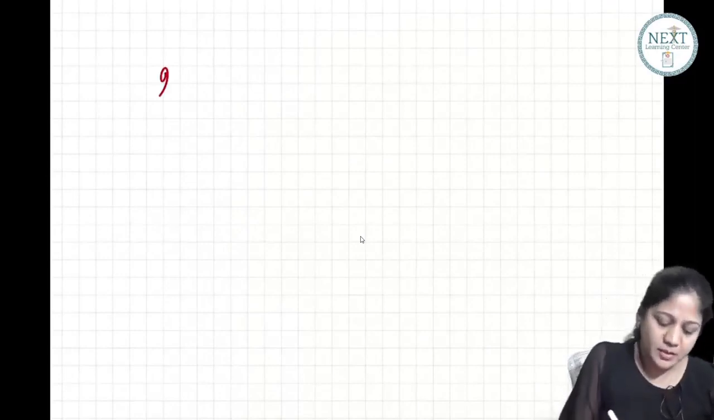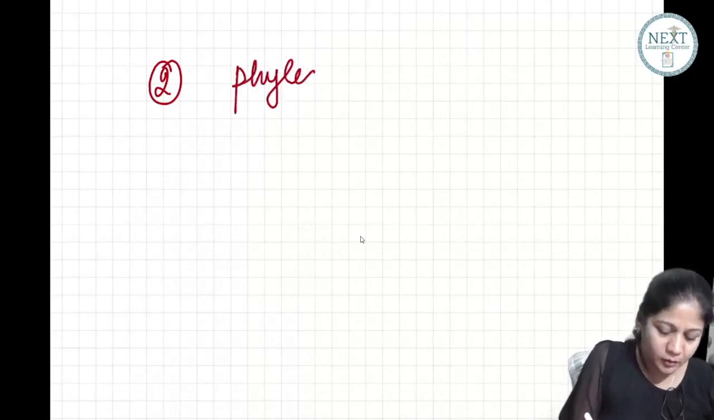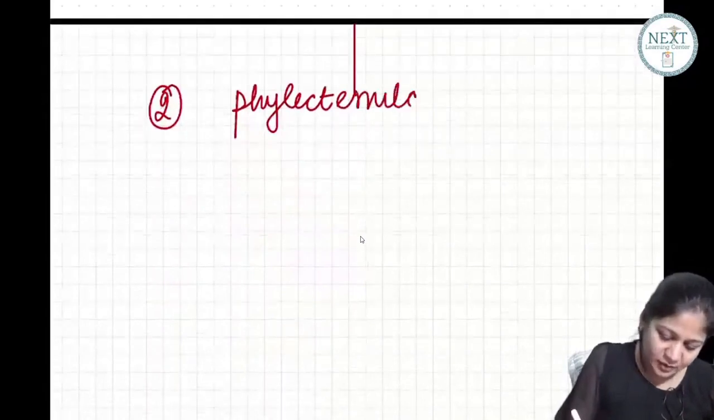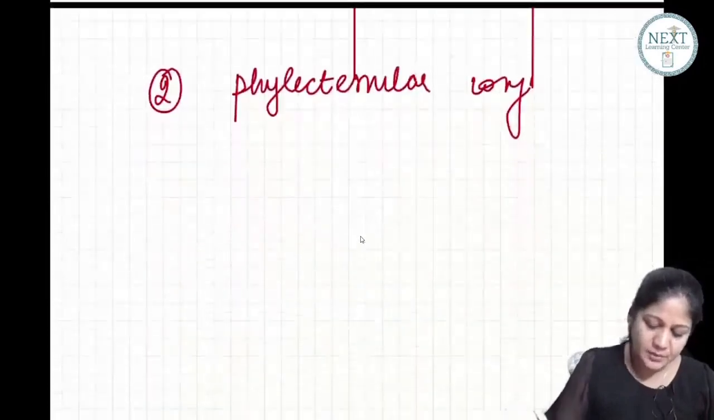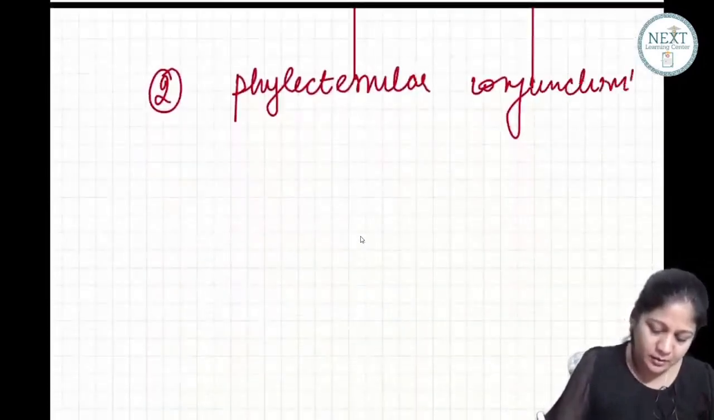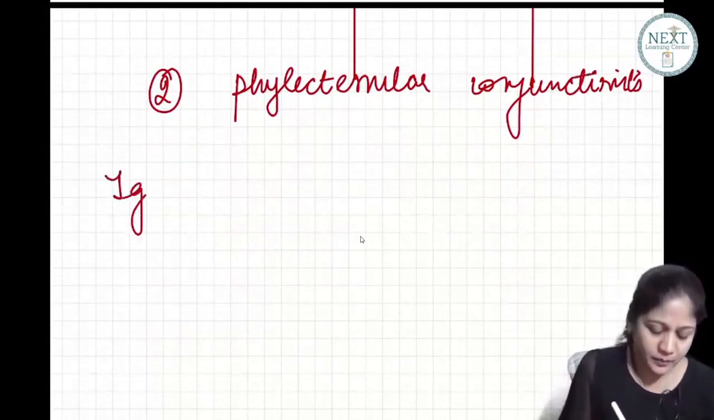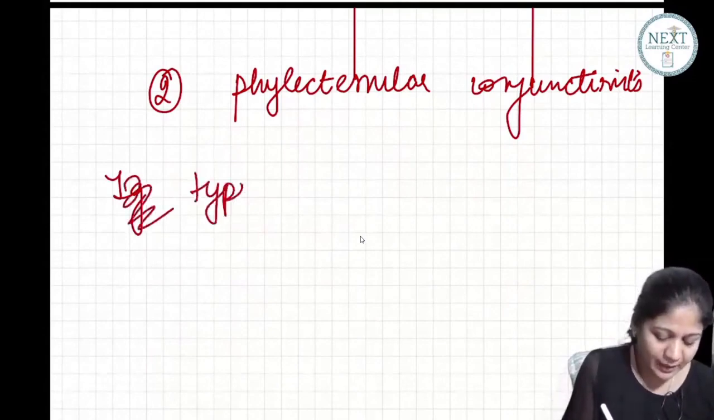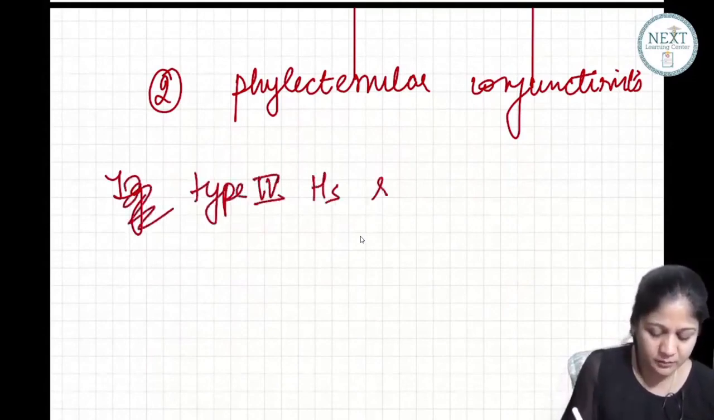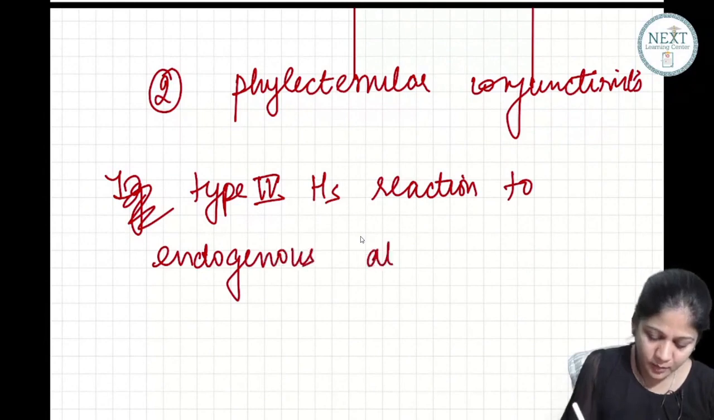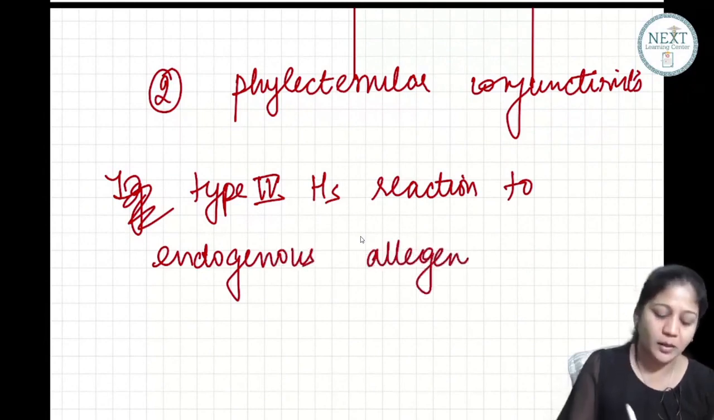So the next type of conjunctivitis is called phlyctenular conjunctivitis. Now this is absolutely different from your VKC. What is the special thing about this? This is a type 4 hypersensitivity reaction to an endogenous allergen.